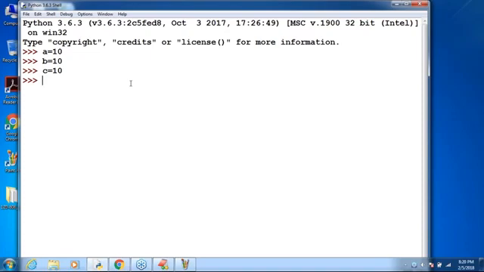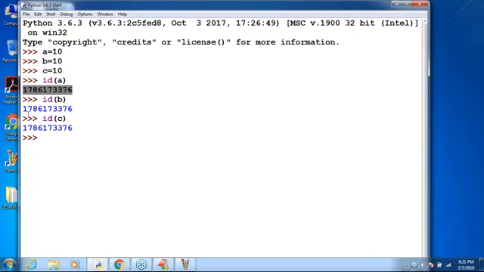Both are pointing to the same object. ID of A, ID of A, next ID of B, and after that ID of C. Are you getting? Like this we can take. Sir, are you getting? In all cases, we are going to get the same address.